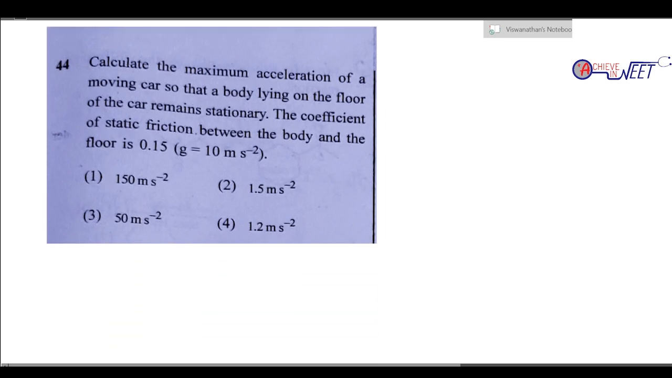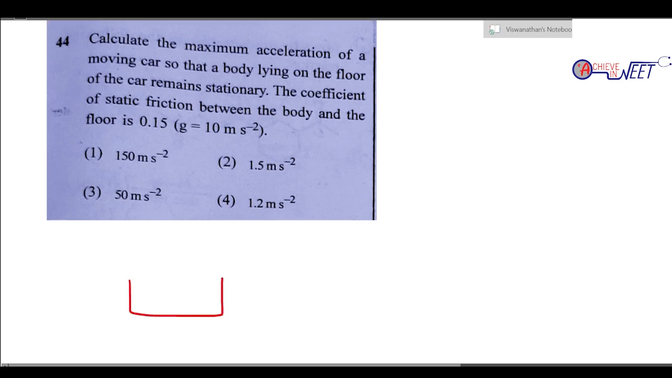Question 44. Moving car so that the body lying on the floor of the car. So the question is given like this: a car is moving, and on the floor of that car there is a body. So assume that this is the car. When this car moves, if this body should not move, it should remain stationary, the coefficient of static friction. Okay, the frame is accelerating, the car is accelerating, but if the body inside should not move, then what are